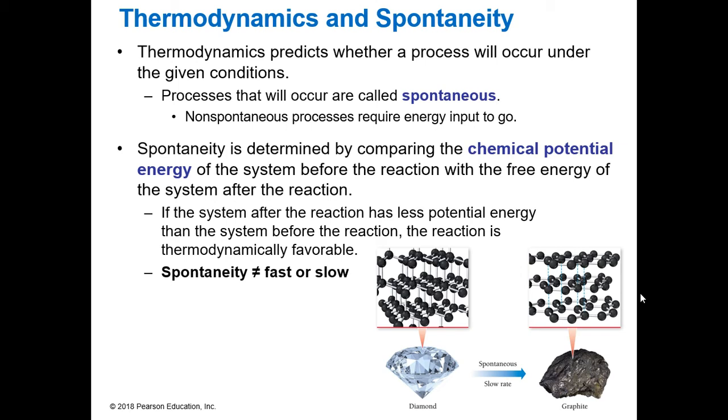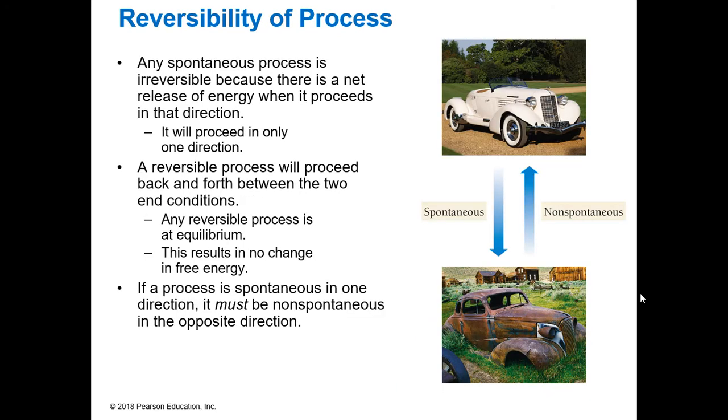This is what we're talking about in this chapter. We're talking about the entropy, how we are going from an ordered process to a non-ordered process. Think about your bedroom. It most likely very easily goes to an increase in disorder. You clean it up, the next time you look, it's a mess again, right? Our universe is always going to a state of disorder. So when we talk about spontaneity, any spontaneous process is irreversible because it releases energy. So it is not going to go backwards in the opposite way.